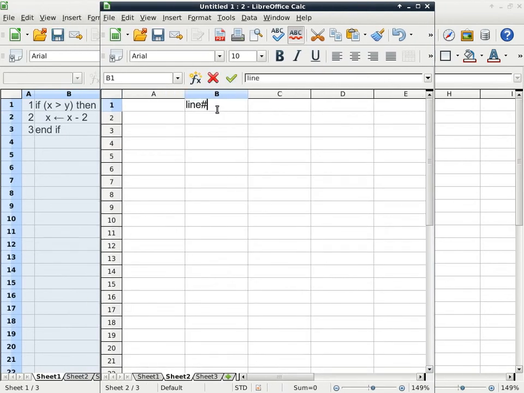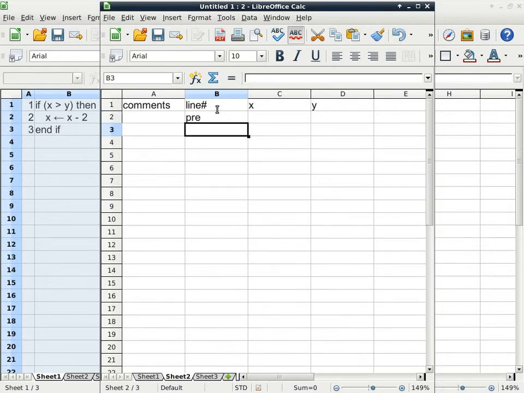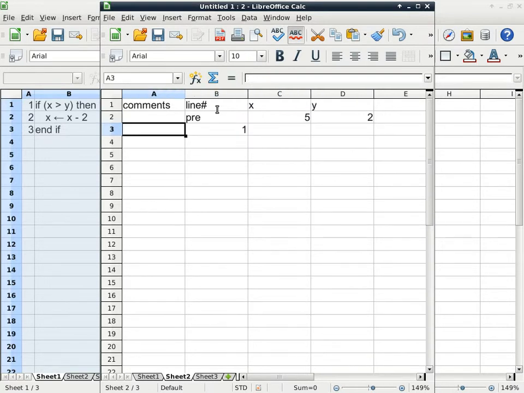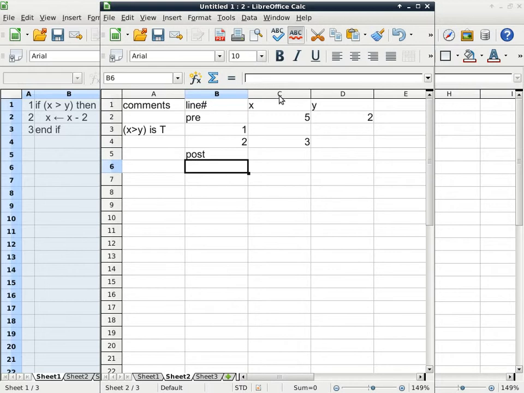All right. So we've got line number, comments, x, y. I have to give you a precondition because otherwise I cannot perform the comparison. So let's say x is 5 and y is 2 in this case. This is the easy one. So on line 1 we have to evaluate the condition. x is greater than y is true. Where do we go next? Line 2. And what do you think line 2 will do? x becomes x minus 2. 3. So it becomes 3. And then where do we go next? Post. Okay, so this is the easy one.